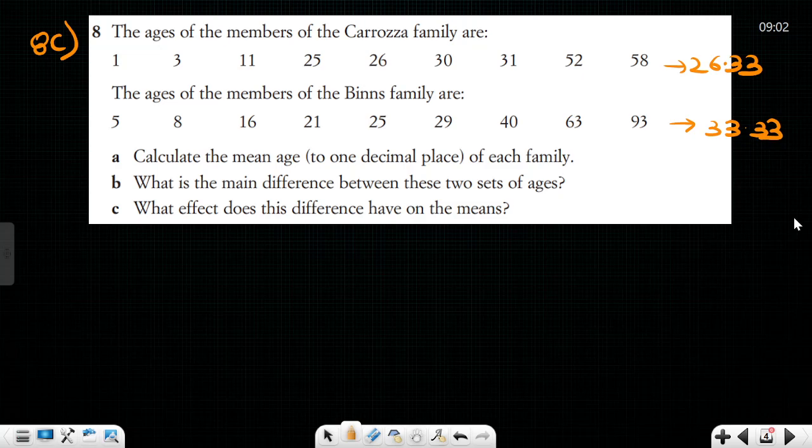What is the main difference between these two sets of ages? That also I have told you. There are higher numbers here actually. 93 is a very high number which is not there in the Carosa family. That is also clear. What effect does this difference have?